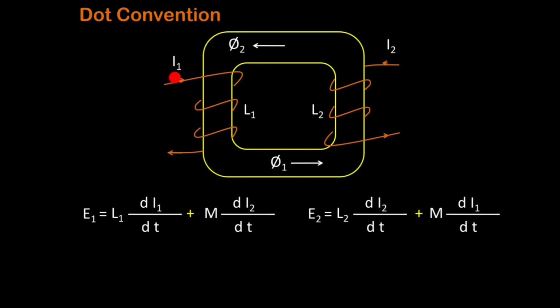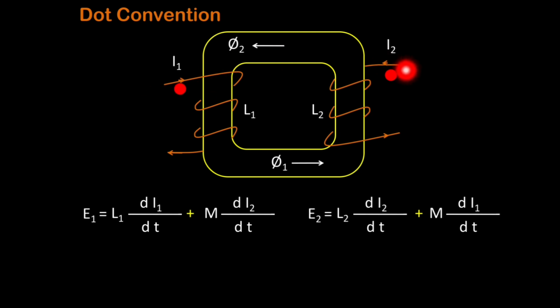If we are putting a dot over here, here current I1 is entering in coil number 1 and we have put a dot there. Similarly, current I2 is entering at this point in coil number 2, so we have put the dot over there. So in coil number 1 we have put the dot at the entering point, and similarly in coil number 2 at the entering point. So current is entering at the dot in coil number 1, and similarly current is entering at the dot in coil number 2.